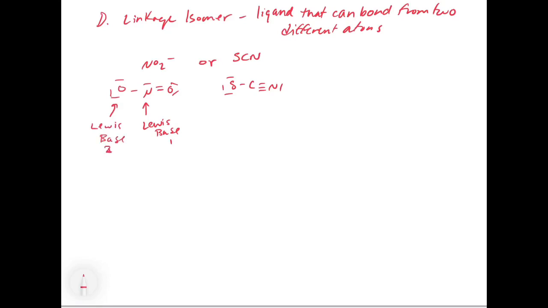And so these could link in two different places, meaning you could have a platinum bound to this NO2 minus from either the nitrogen or from the oxygen, and that would give you two different structures, but yet you'd have the same stoichiometry. And the same thing goes here. You could have the nitrogen act as your Lewis base, or you could have the sulfur act as your Lewis base. So again, you could get two different ways that this could bond either through the N or through the S. So those are linkage isomers. Now the next main category is called stereoisomers.